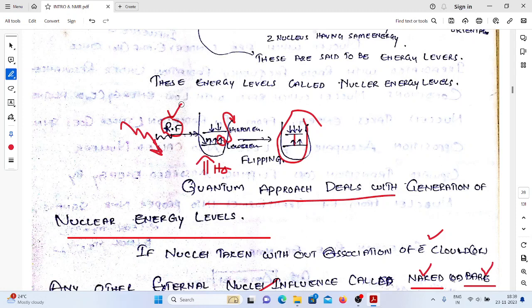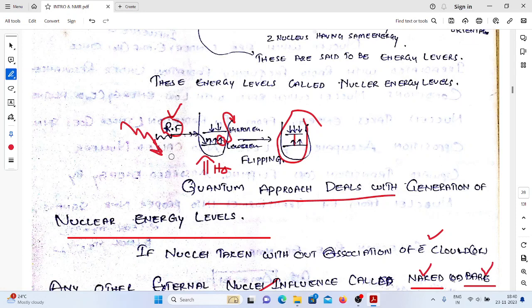Okay, every transition doesn't lead to the absorption of energy. Only those transitions lead to the absorption of energy where the energy gap between the energy levels is equal to the energy of the radio frequency radiation. It's very, very important.